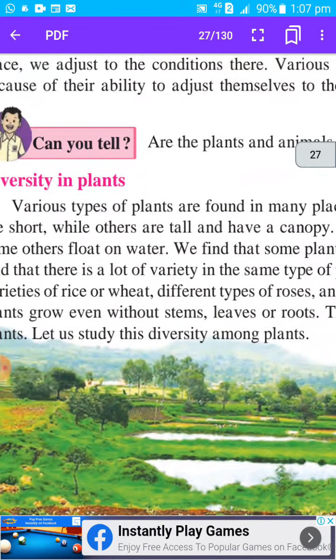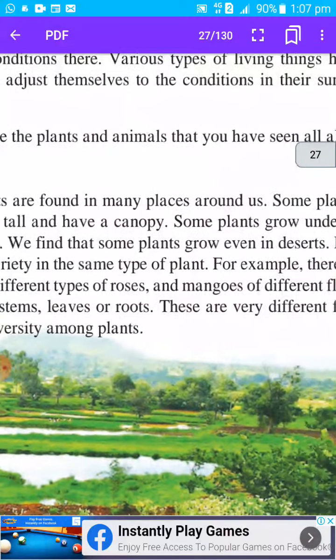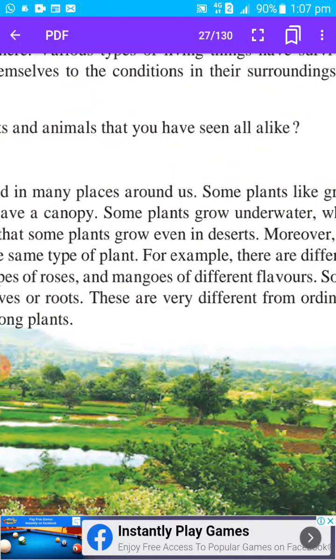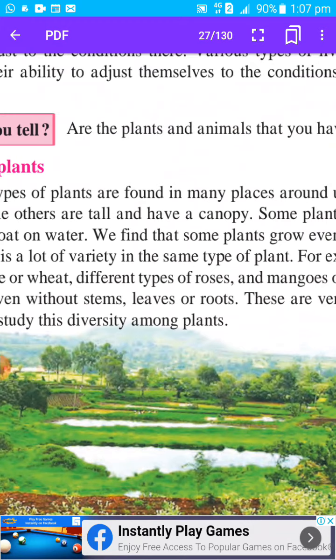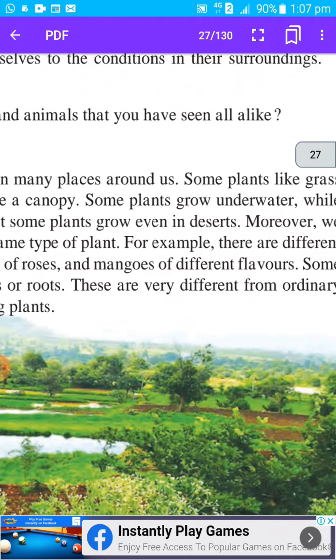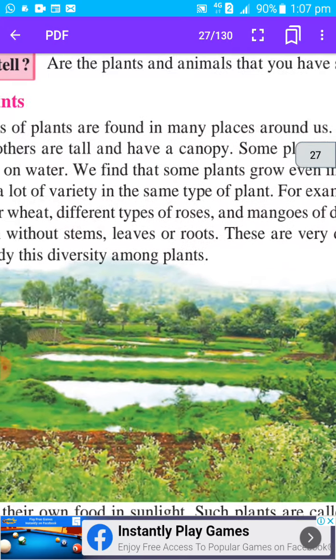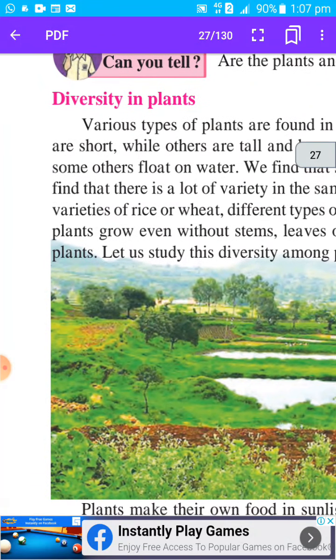Then can you tell, are the plants and animals that you have seen all alike? You can see various types of plants and animals in our surroundings also. They are not alike, which means not the same. All these plants and animals are different. So let us see diversity in plants.